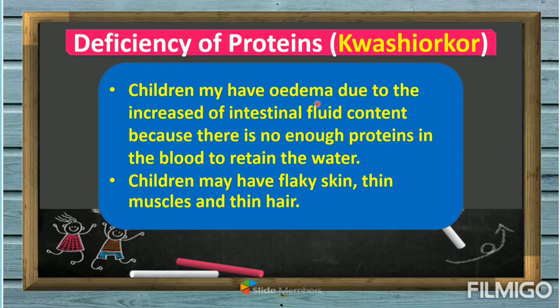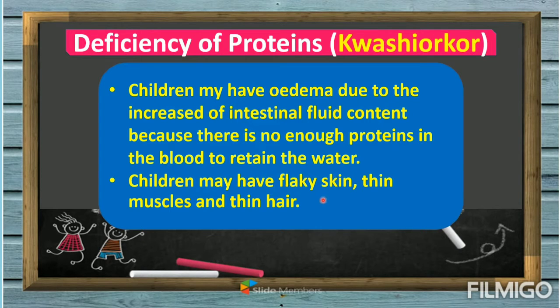Edema means bursting or swelling of body parts, for example, swelling of your stomach. It is due to the increase of intestinal fluid. The water or the fluid in your intestines is increasing, because there are not enough proteins in the blood to retain the water.